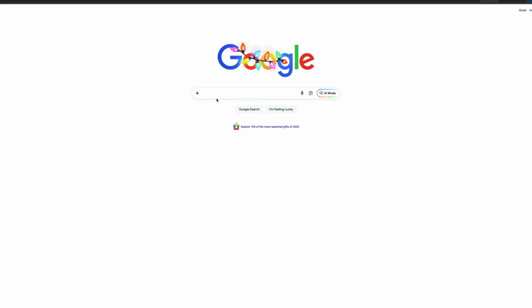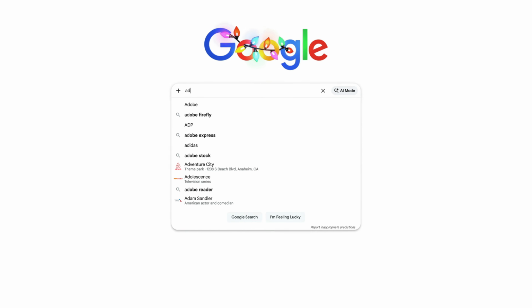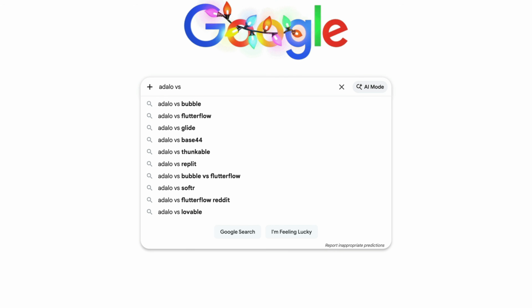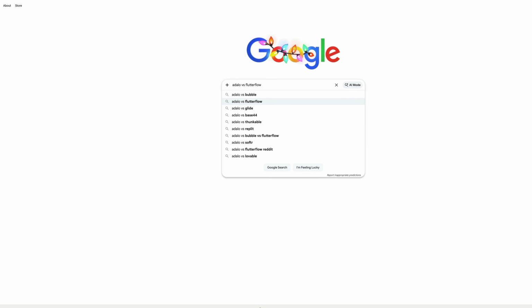But again, we want to double check with Google Autocomplete if what Claude is telling us is actually something people are searching. So in this case, I'll go to Google, I'll type in Adalo versus, and we can see versus Bubble comes up right away. And actually some other ones, FlutterFlow, Glide, Base44, Replit, Thunkable, Softr, all these other tools. These are all keywords that we can go after if we wanted to.